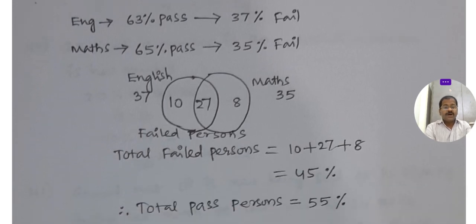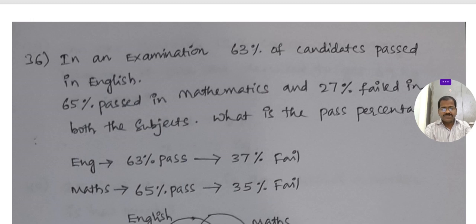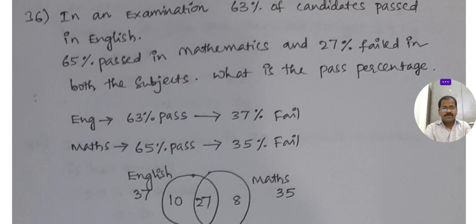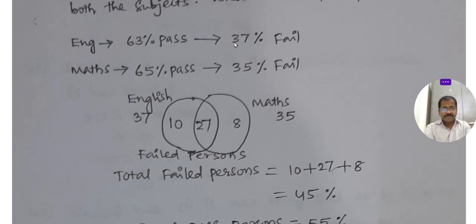You see here, 37 failed. Here they gave, okay, what's the pass percentage? You see here, 37 fail in English, in maths 35 fail. Okay, so first fail students.